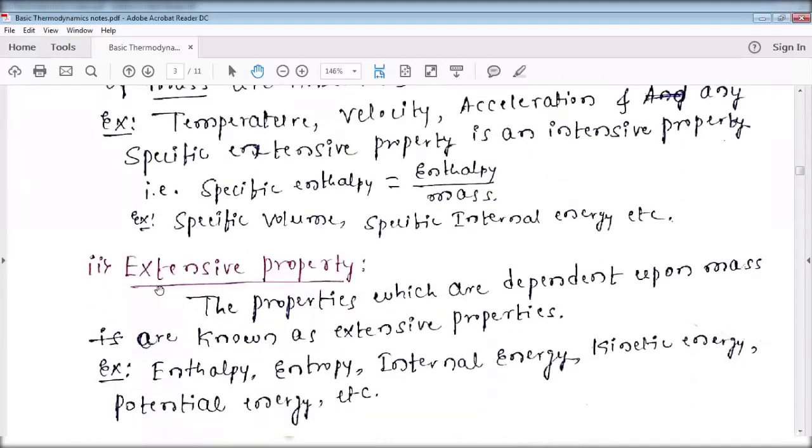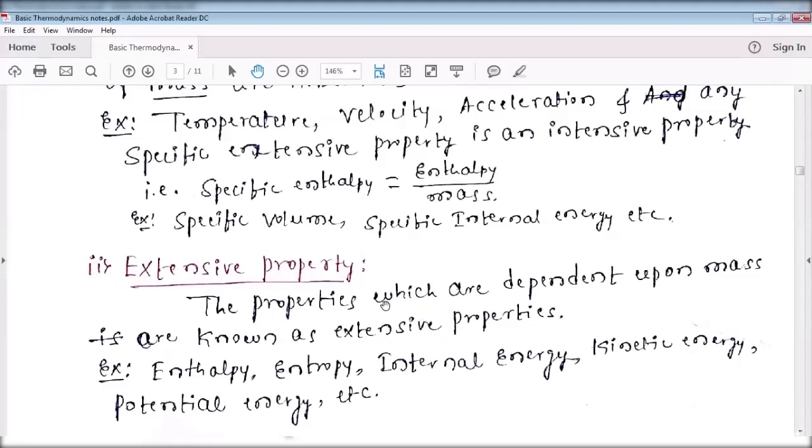Next, the second one is extensive property. What is an extensive property? The properties which are dependent upon the mass are known as extensive properties.